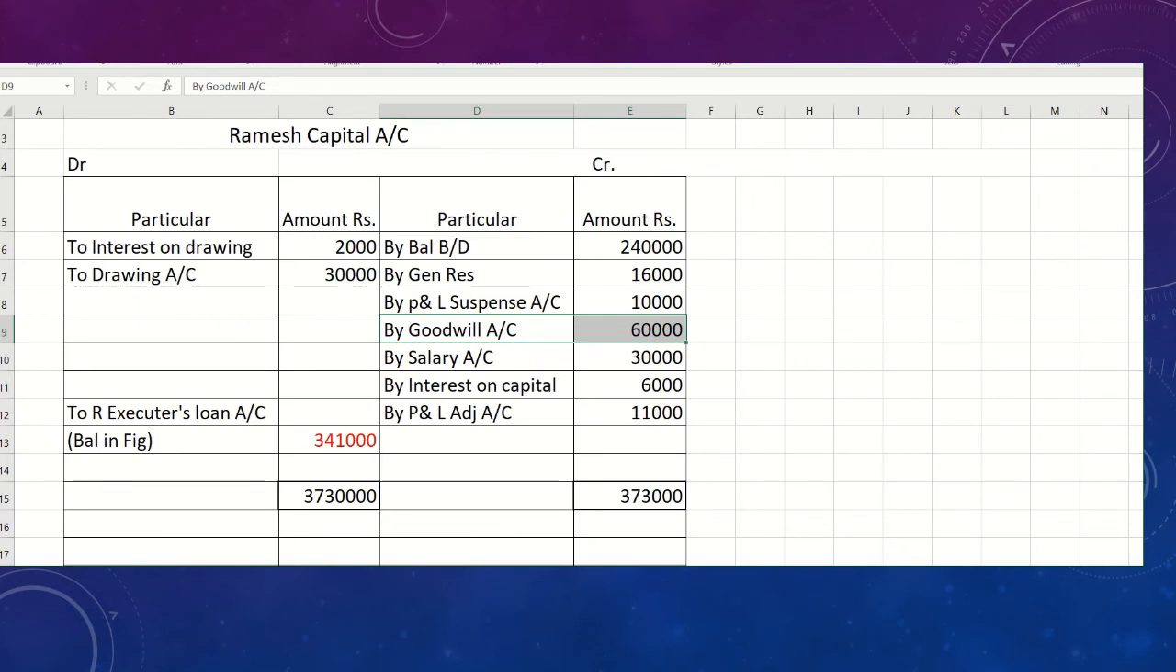So Ramesh's salary is 30,000. Entry will be salary account debit to Ramesh capital account. So on the Ramesh capital account 30,000 will be written.